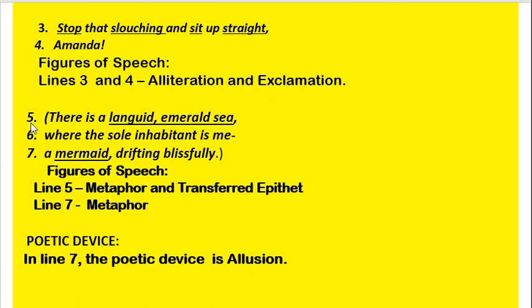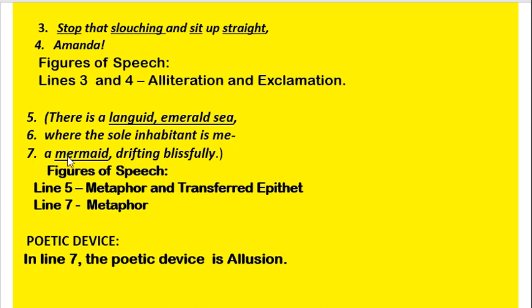In line number 5 we can see that the adjective languid has been assigned to sea, and so it is called transferred epithet because languid means relaxed. We have one more figure of speech, that is metaphor. Here emerald is a precious stone and it is compared with the sea because the color of the stone and the color of the sea resemble, so it is called metaphor.